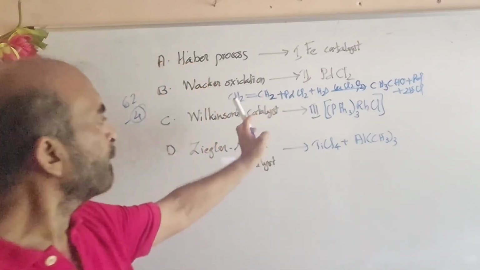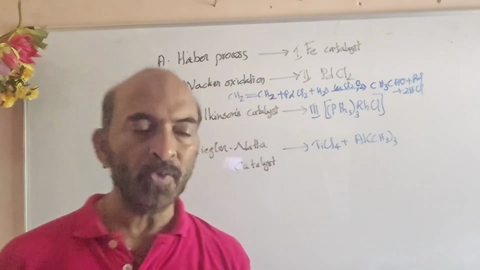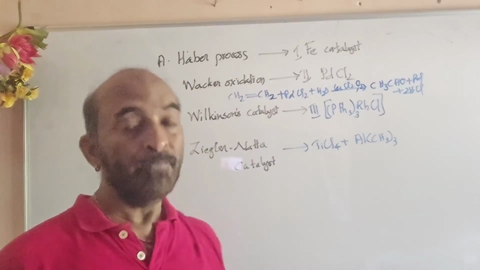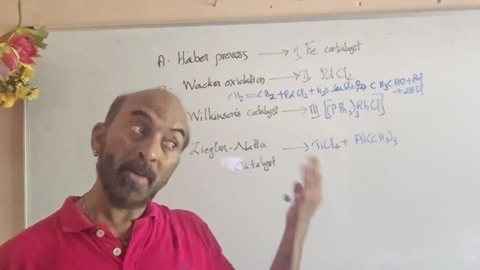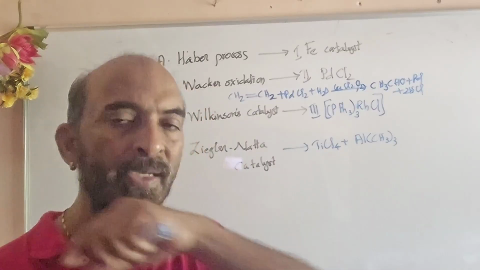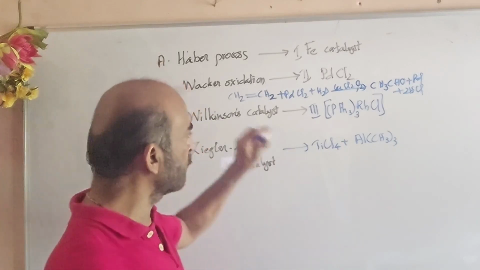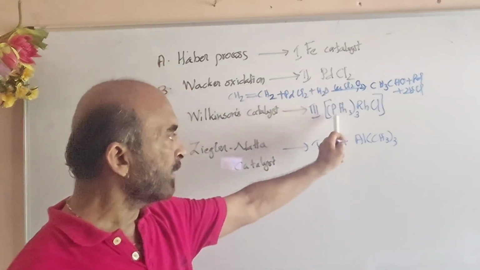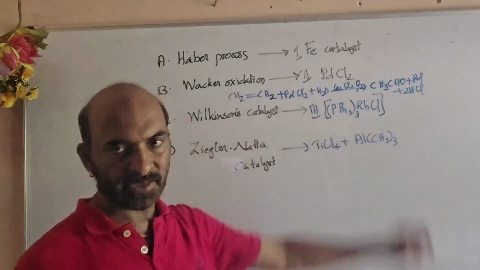That can happen only on the surface of platinum, palladium, etc. But here, this catalyst being soluble in the organic solvent, it will be easier. Every molecule can catalyze, but in the other case only surface molecules can catalyze the reaction. So it will be more efficient, Wilkinson's catalyst. So the catalyst is (PPh3)3RhCl.